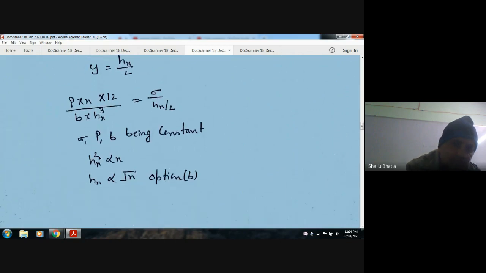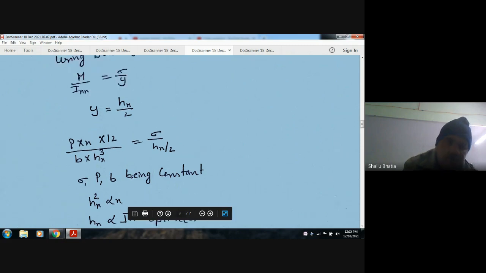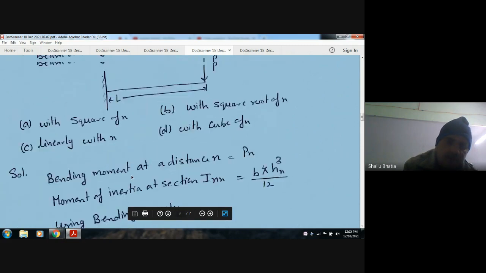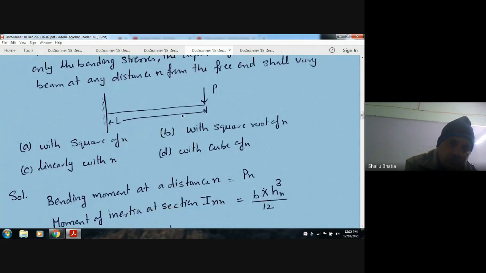So sigma is constant because it is same at every section. P is constant, that is load, and b width is also given as constant. So hx square is directly proportional to x, so hx is directly proportional to root x. So hx will increase with the square root of the distance from the point load. So answer is B.